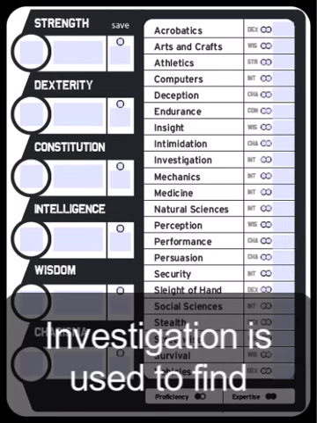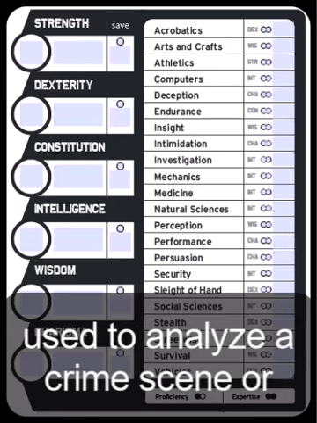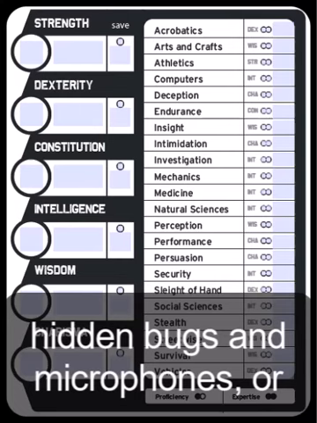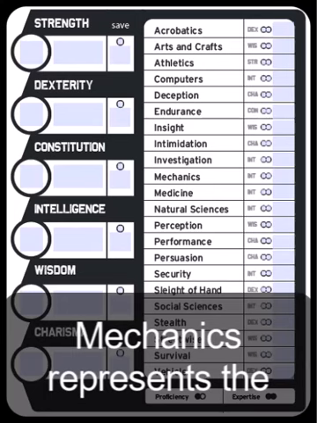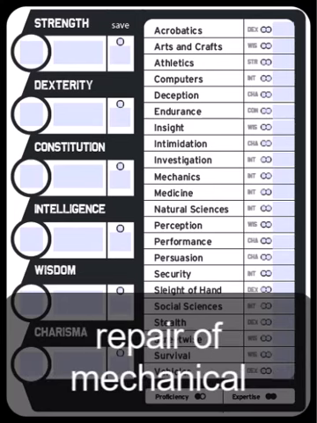Investigation is used to find things that are hidden and solve mysteries. This skill can be used to analyze a crime scene or financial statements, find hidden bugs and microphones, or use police procedures. Mechanics represents the design, construction, and repair of mechanical items.